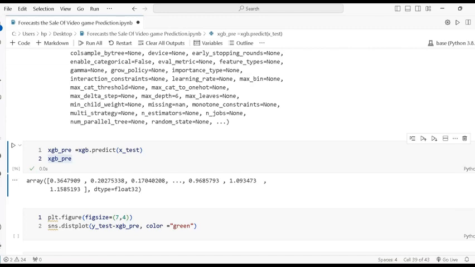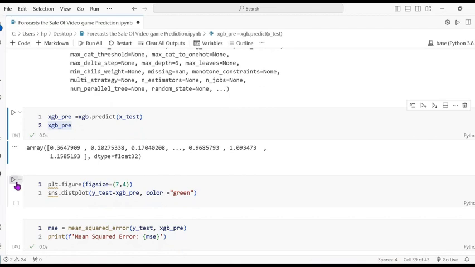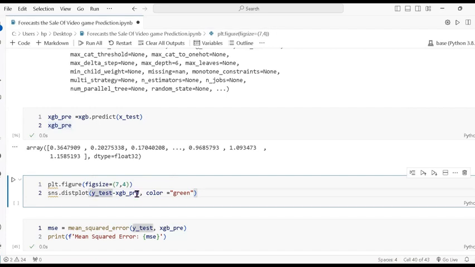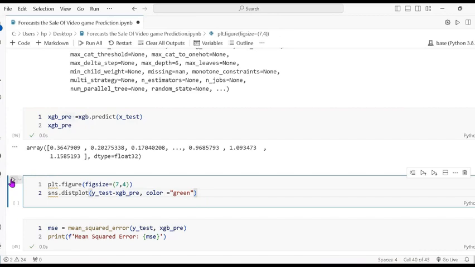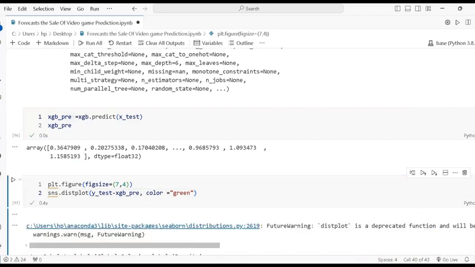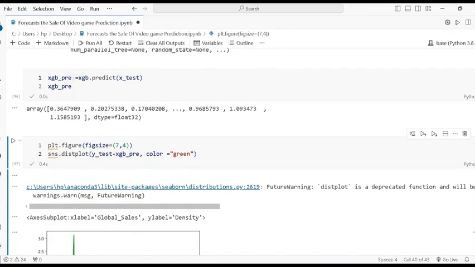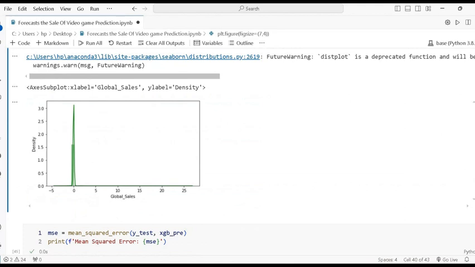Now the same, plotting for visualization, the distribution plot. Same, I'm using the y test data and also the XGB predict variable which I have created, and also pass the color. So this is the color green, and the global sale will look like this.